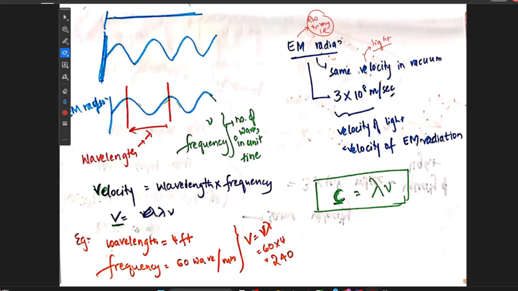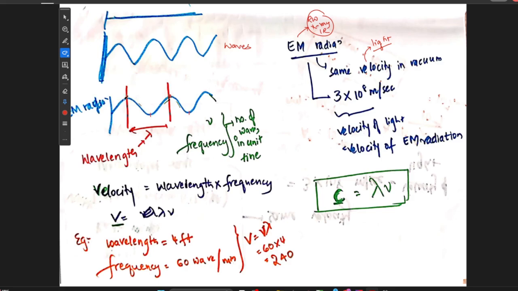This 3 into 10 to the power of 8 meters per second is the velocity of light or velocity of electromagnetic radiation. So when the electromagnetic radiation is traveling in the form of waves, we can deduce two different parameters. One we call wavelength. What is wavelength? Wavelength is the distance between two crests or two troughs.